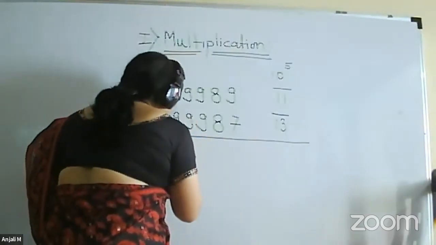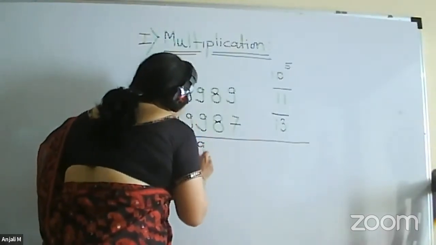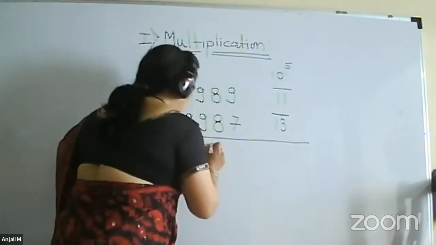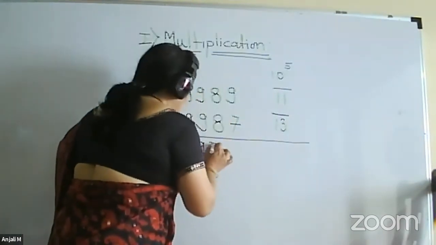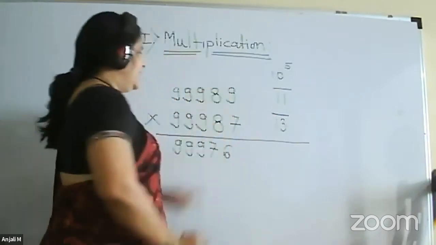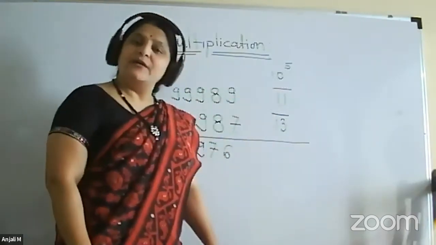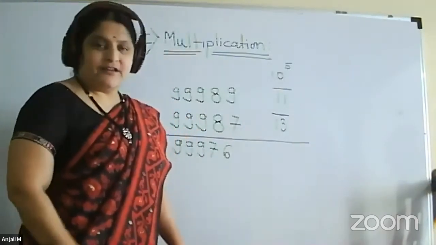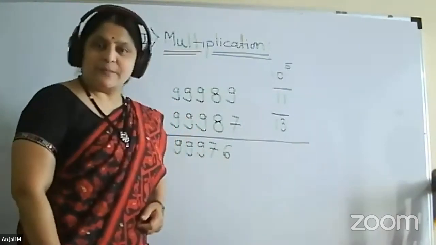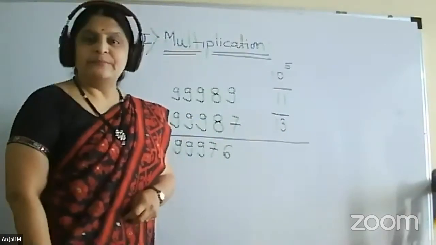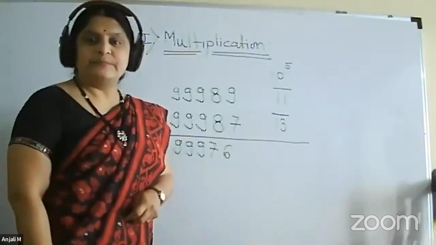So what will be the answer? Please write that here. 99976. Yes, what you are getting? 76. 89 minus 13 or 87 minus 11. Both will give you the same answer. So this will be our third step. What will be the fourth step? Attach zeros.